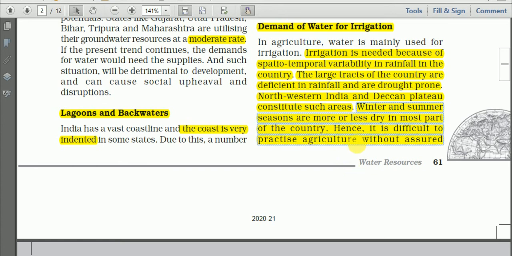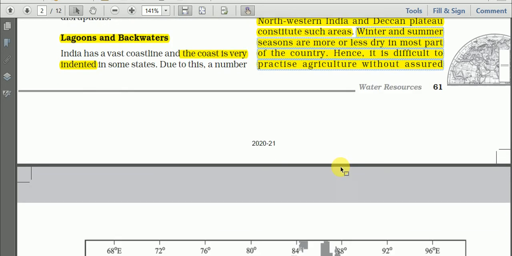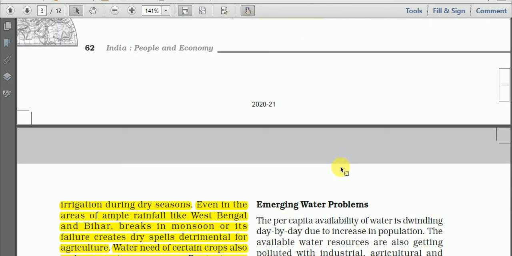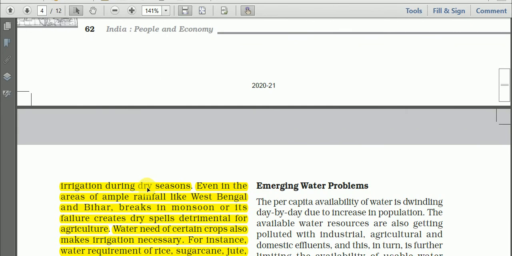Okay, hence it is difficult to practice agriculture without assured irrigation during the dry season. As I told you, rainfall occurs only in 4 months, and in the remaining 4 months there is little or no rainfall, and to have good agricultural production, we need an assured supply of water, that is irrigation.